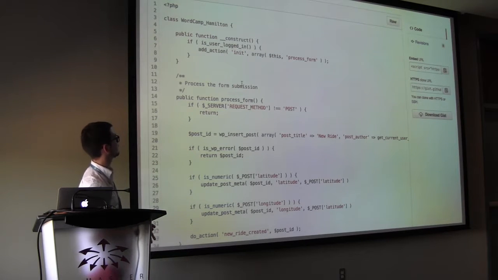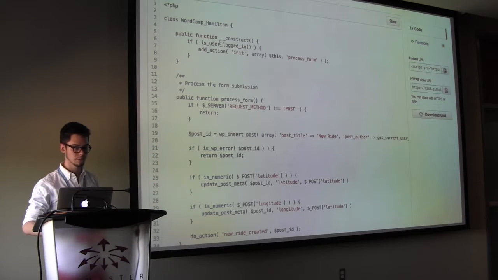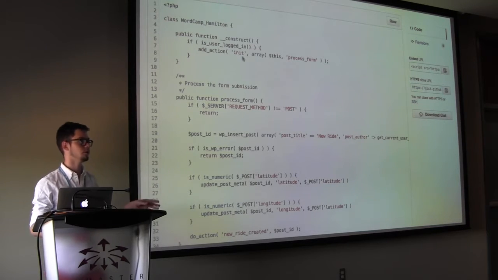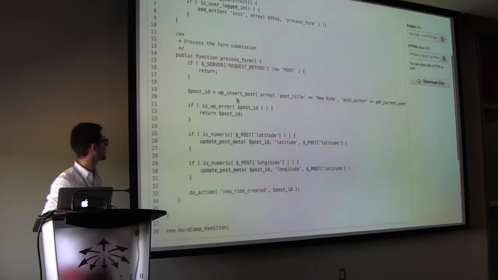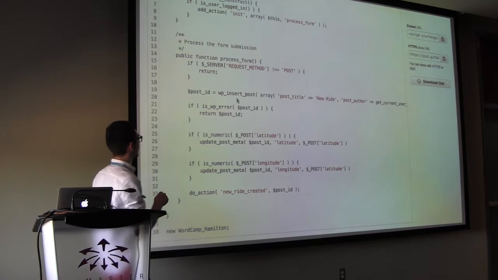But basically the idea is that if the user's logged in, this line here, we're going to hook in on init, which is a very early hook in the WordPress process. Not super early, but early enough. And we're going to run our process form function on init. So here's our process form function. This is for a theoretical clone of Uber.